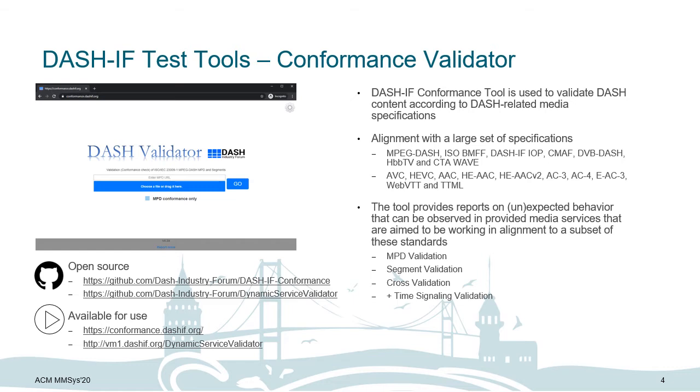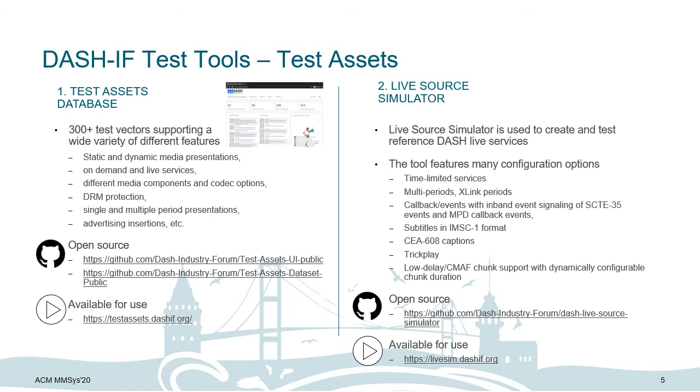Beyond this, the tool itself also provides another tool, called the Dynamic Service Validator. This also comes with its own web interface, and it validates if the segments in a Dash live service are signaled such that they conform to the defined Dash timing model. All these are open source and available for use in the provided links on the bottom left part of the slide. The next is the test assets category.